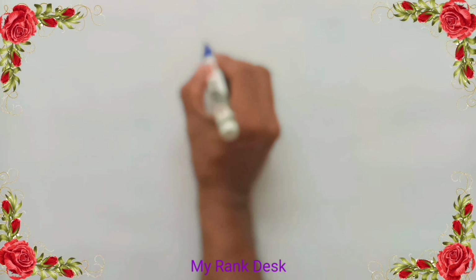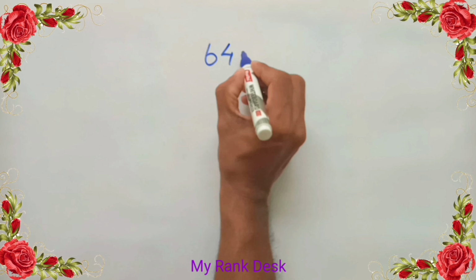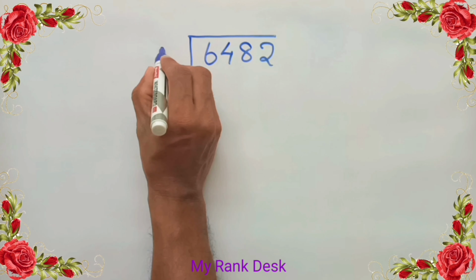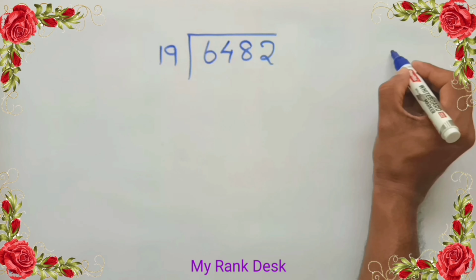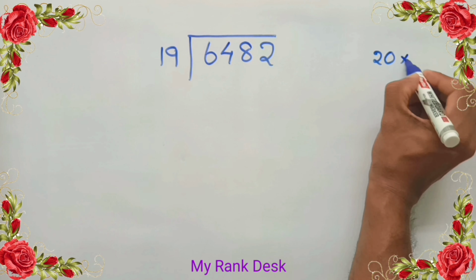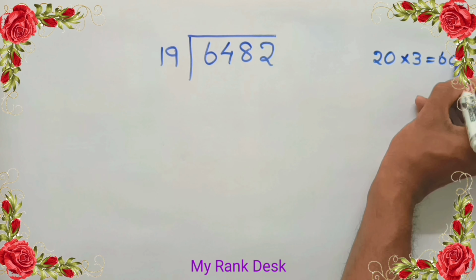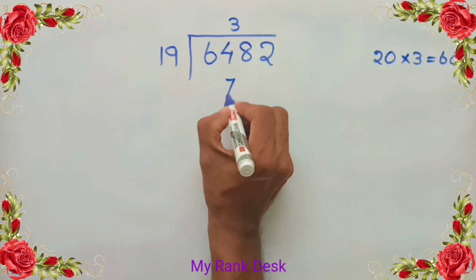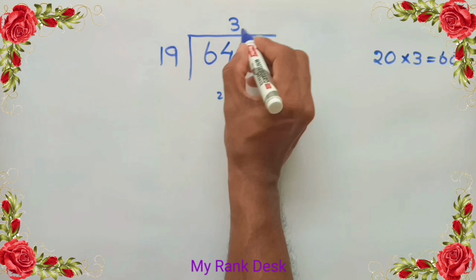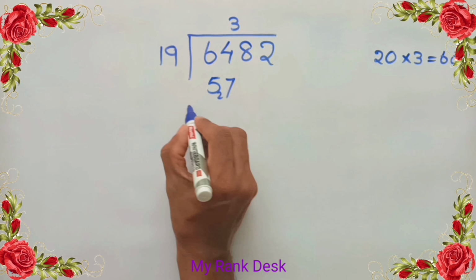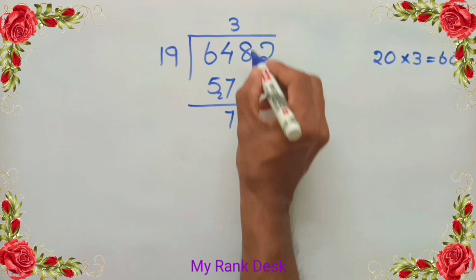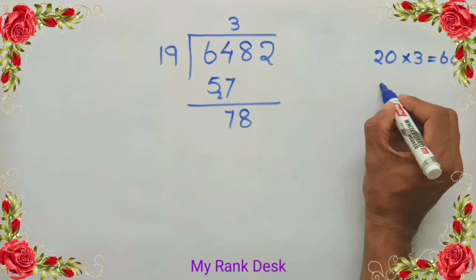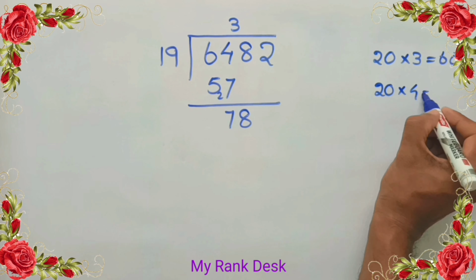Let's divide 6482 by 19. We know that 20 into 3 equal to 60. So let's assume that 64 includes 19 3 times. 3, 9, 27, write 7 and remainder 2. 1, 3, 3 plus 2, 5. 64 minus 57 is 7 and drop down 8. We know that 20 into 4 equal to 80.